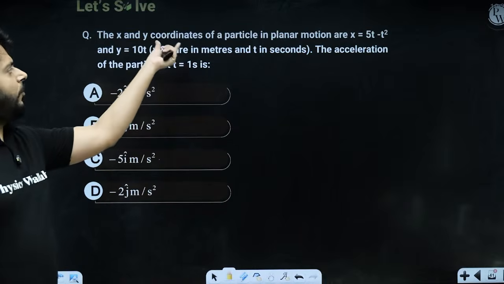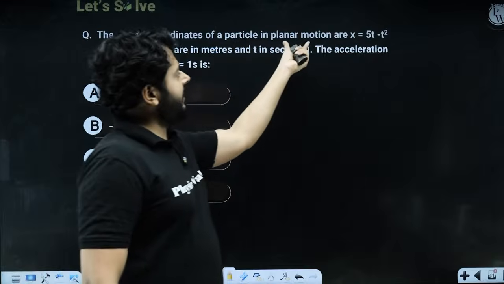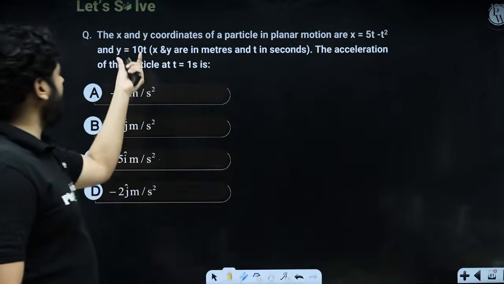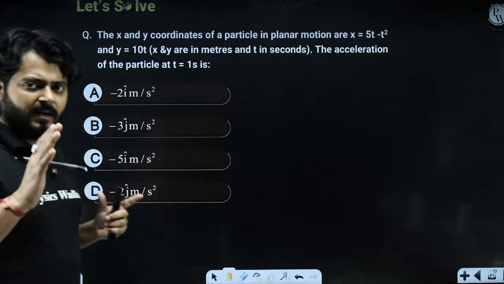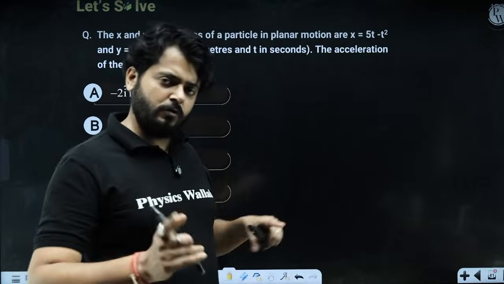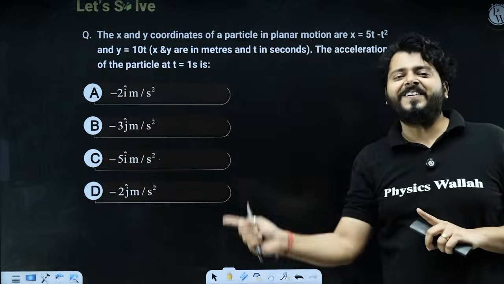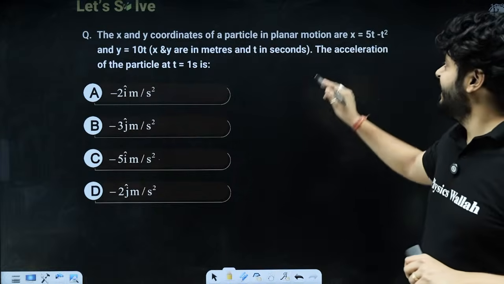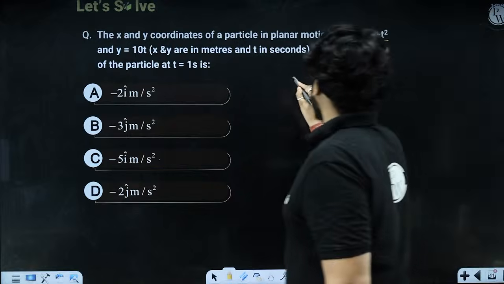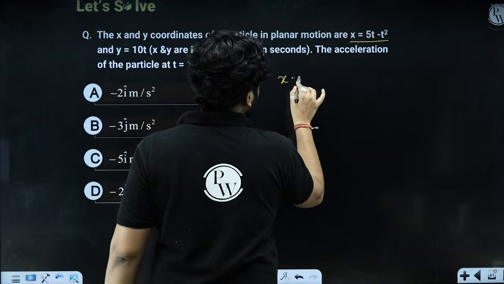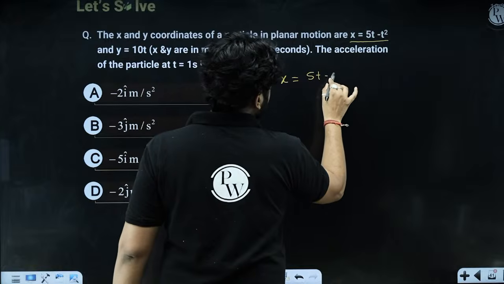The x and y coordinates of a particle in a planar motion are given. You see that the particle is performing a two-dimensional motion. So far you were calculating acceleration, velocity and displacement in one dimension. Now you are doing the same thing in two dimensions, right? So here x is 5t minus t square, right?